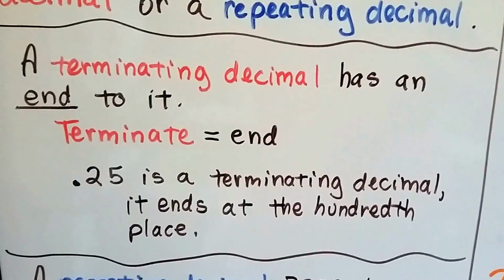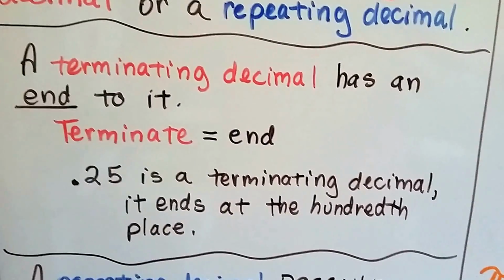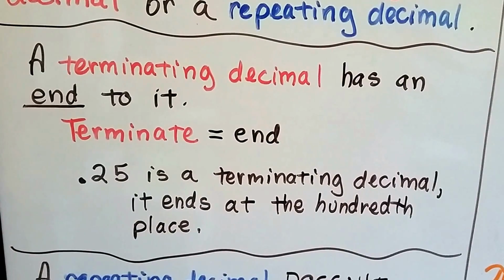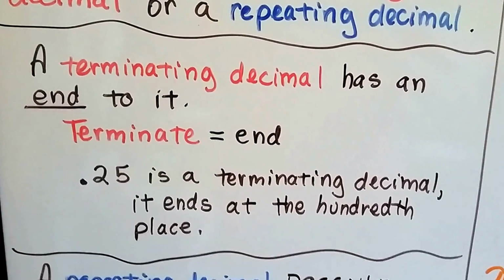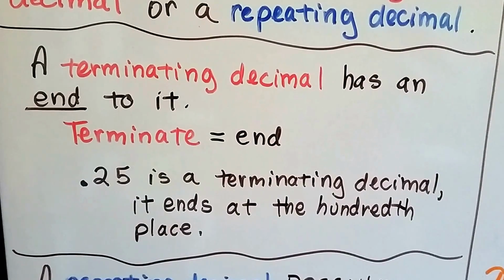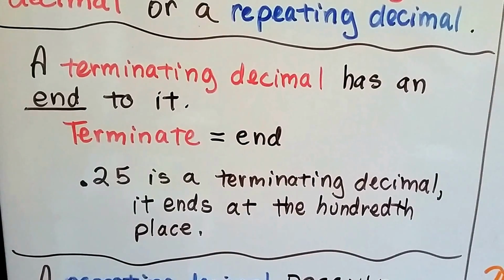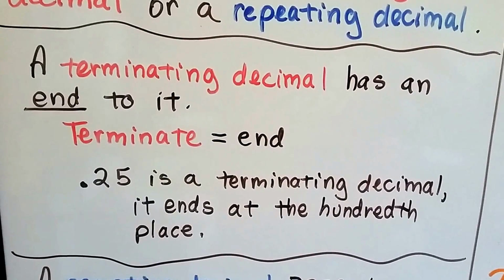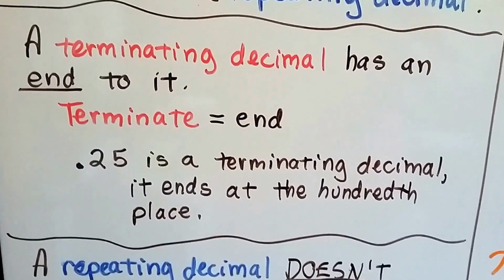It terminates. It ends. You ever hear of a bus terminal? That's the end of the line for the buses, or for streetcars or train terminals. That's where the end of the line is. So terminate means to end, so a terminating decimal has an end to it. 0.25 is a terminating decimal. It ends at the hundredths place where the 5 is.